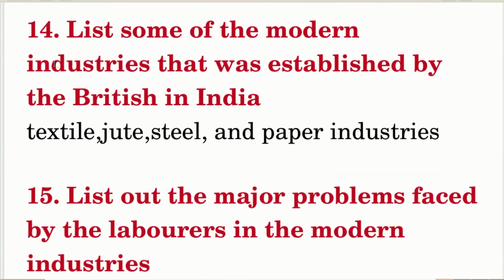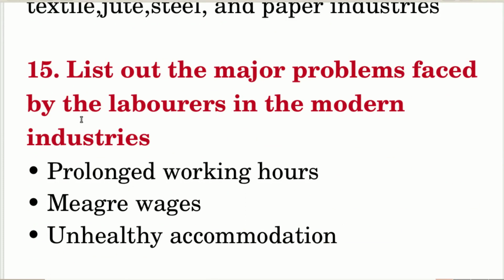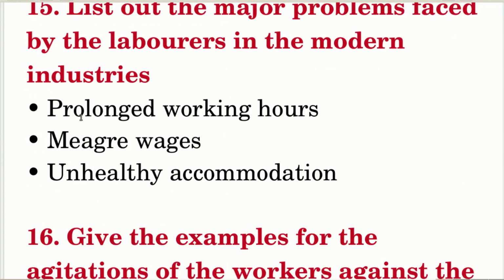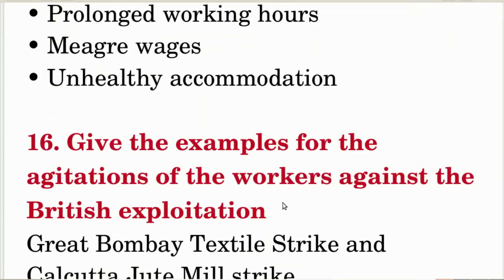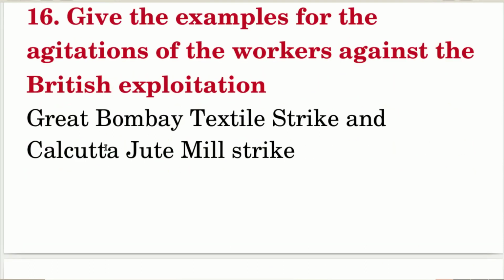List some of the modern industries that were established by the British in India. Textile, jute, steel and paper industries. List out the major problems faced by the laborers in the modern industries. Prolonged working hours, meager wages, unhealthy accommodation. Give examples of the agitations of the workers against the British exploitation. Great Bombay Textile Strike and Calcutta Jute Mill Strike.